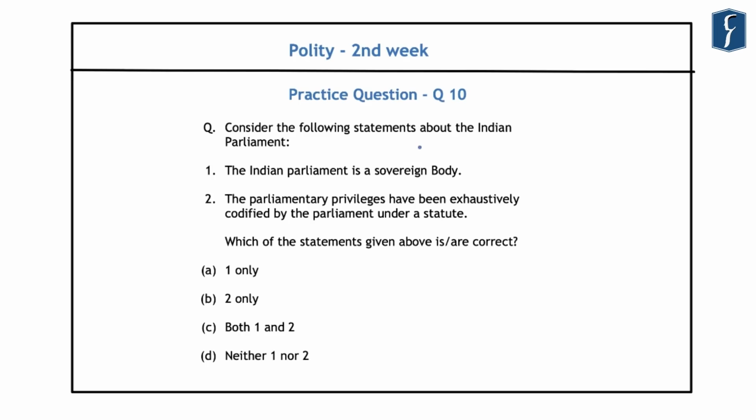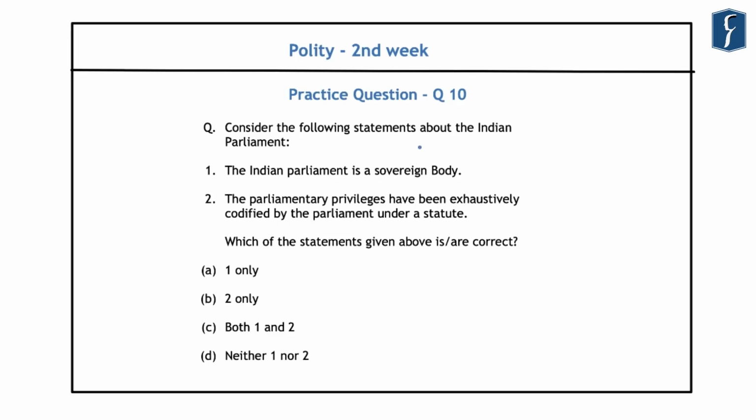Now, a sovereign body means that it is the supreme power within the state. And further, in its exercise of power, the Parliament should not have legal restrictions on its authority and jurisdiction. In this regard, the doctrine of sovereignty of Parliament is normally associated with the British Parliament. This is because the British Parliament is supreme within the state of Britain, as there are no legal restrictions on its authority and jurisdiction. That is why the sovereignty of Parliament is a cardinal feature of the British constitutional system.